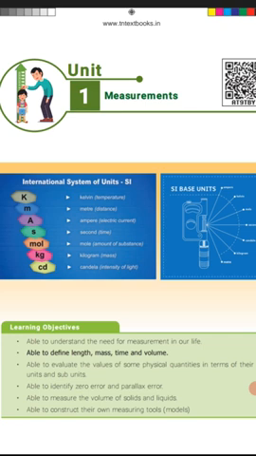So, what is measurement? The comparison of unknown quantities with some known quantities is called measurement. Measurement has two parts: one is the number, and the other is the unit. For example, 5 kg. 5 is the number and kilogram, kg, is the unit.